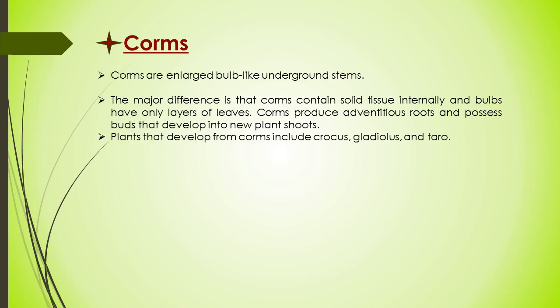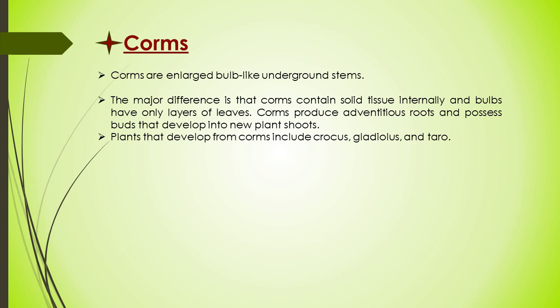Corms are underground storage organs that are enlarged, bulb-like underground stems. This vegetative structure stores nutrients in fleshy, solid stem tissues and is typically externally surrounded by papery leaves. Due to their physical appearance, corms are commonly confused with bulbs.